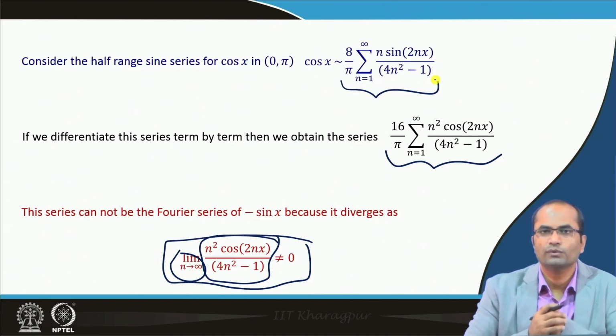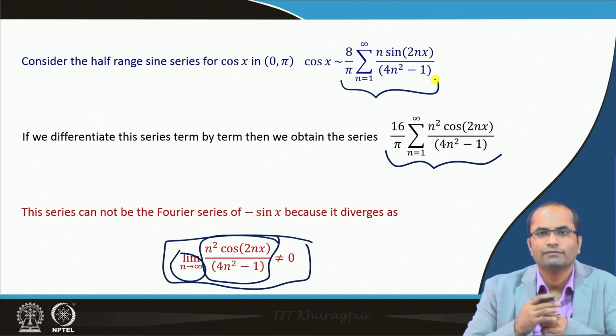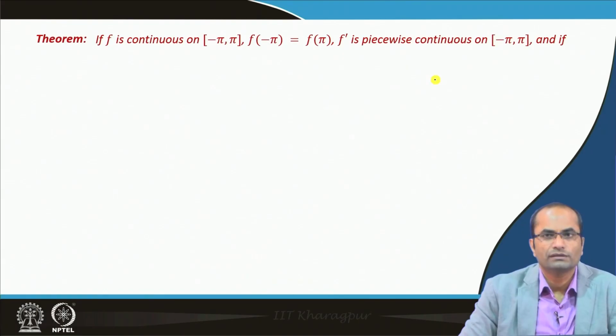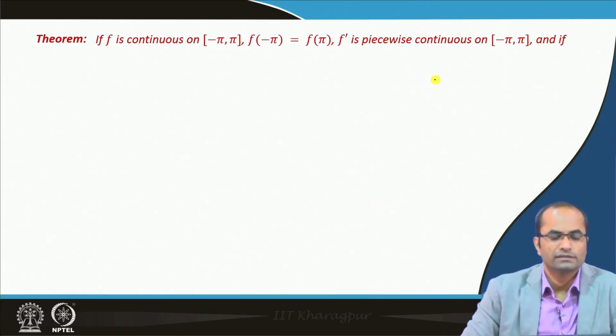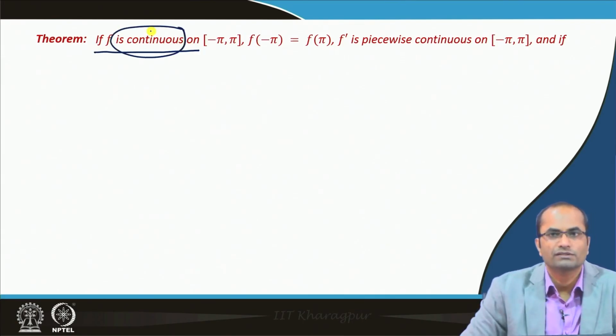So, we have to impose some additional condition to have this property that term by term differentiation is valid, and the new series after this differentiation becomes the series of the derivative of f. Here we have the theorem which exactly does the same. So, if f is continuous, so we need first of all the continuity here, not just piecewise continuity.